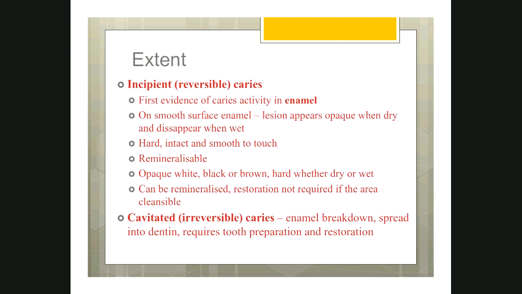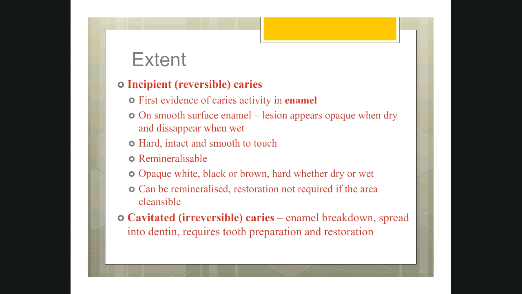Now coming to the classification of caries based on the extent. That means whether it is just on the surface of the enamel or it has reached deep into the dentin. If the caries is present just on the surface of the enamel, very superficial, there is no discontinuity in the surface of the enamel. The enamel surface is smooth, but the demineralization has just started.